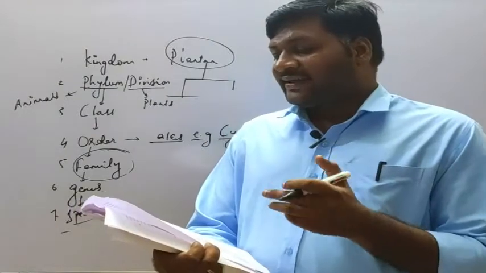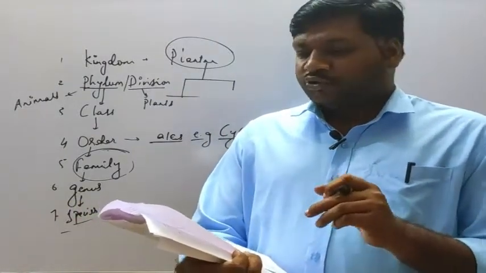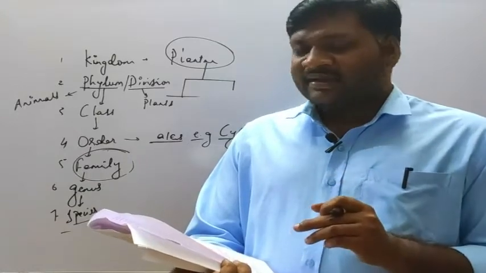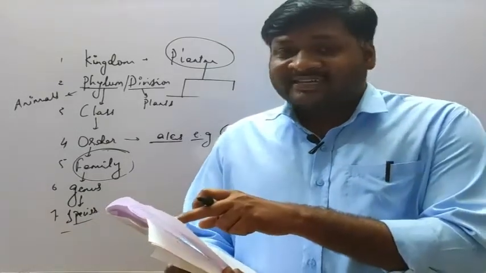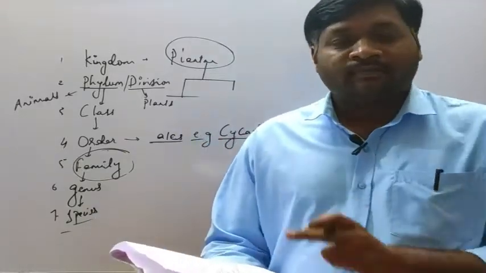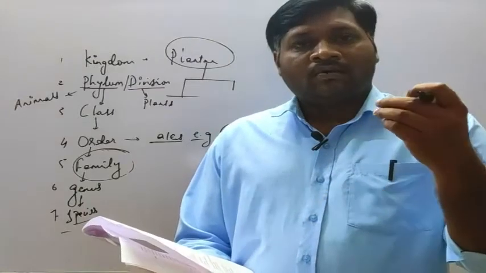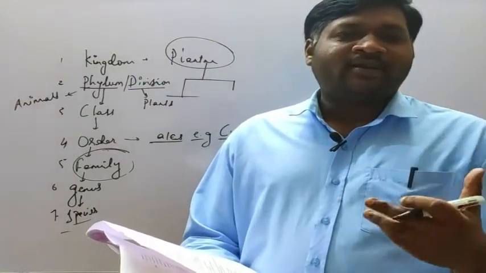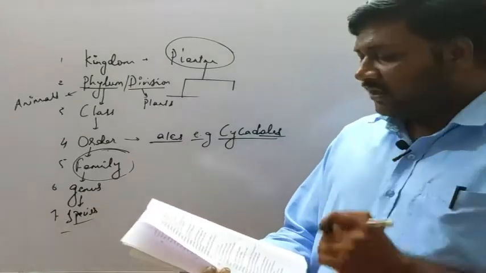Then, growth by cell division occurs continuously throughout their lifespan in animals. No. Why no? This statement can be correct for plants but not for animals. Plants grow throughout their lifespan as long as they get nutrition, and animals grow up to a particular period of time.